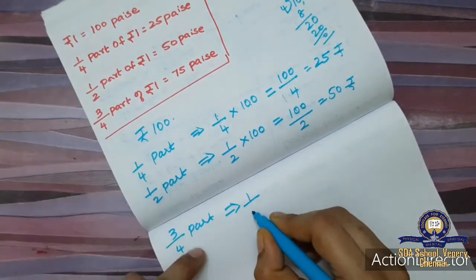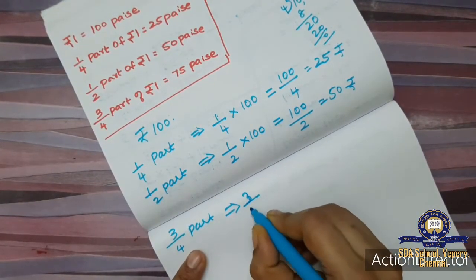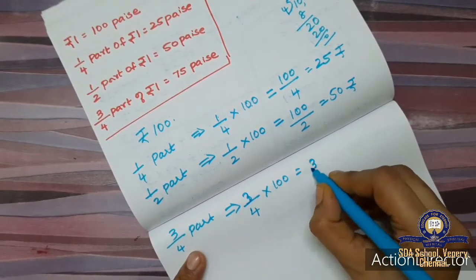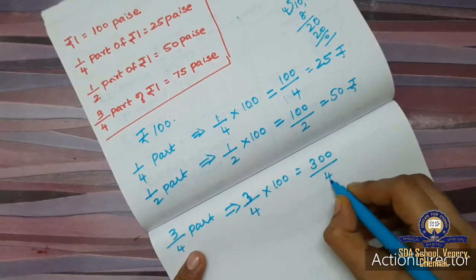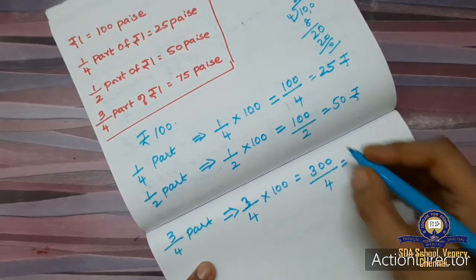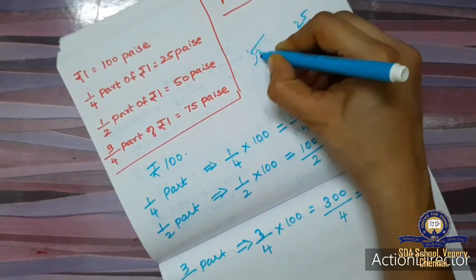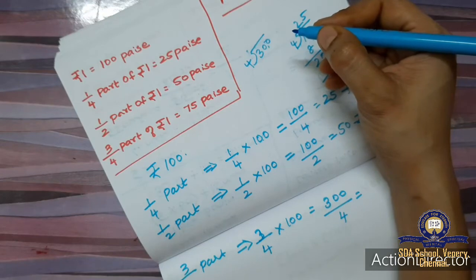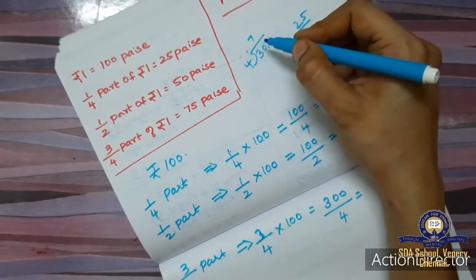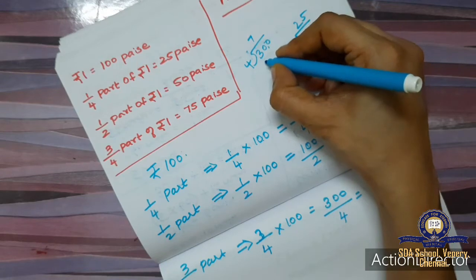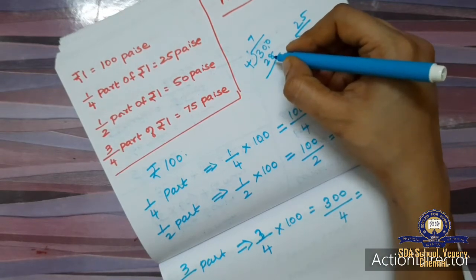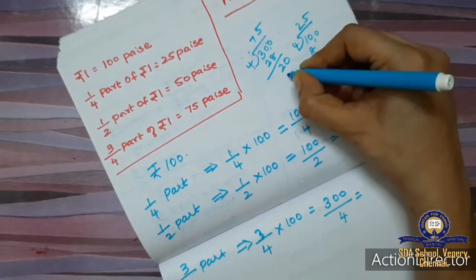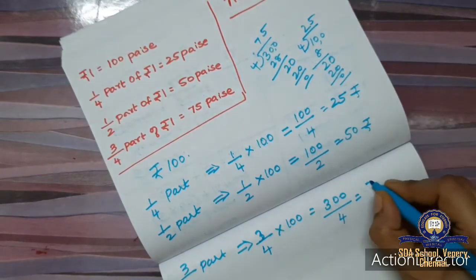And 3 by 4th, 3 by 4 into 100 is 3 into 100, 300. 300 divided by 4. Okay, so 4 tables 300 will come. Yes, 300 divided by 4. So 30 will come. How many times? 7 times it is 28. Remainder is 2, 0. Then 5 times 20. So the answer is 75.